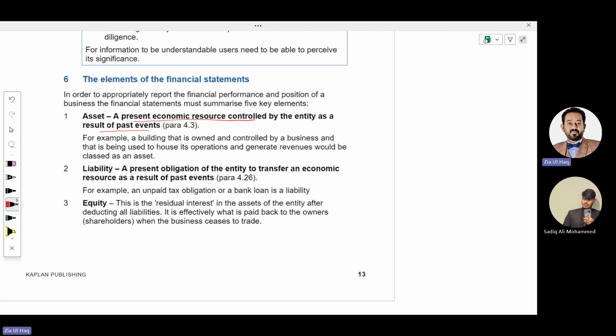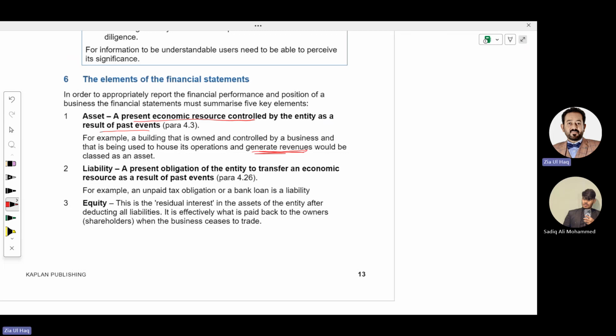For example, a building that is owned and controlled by a business and that is being used to house its operation and generate revenue would be classed as an asset. And the purpose of asset is to generate revenue, meaning income. Business uses its assets. Why? To generate revenue, meaning income.